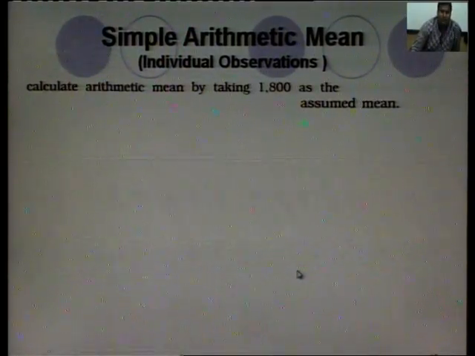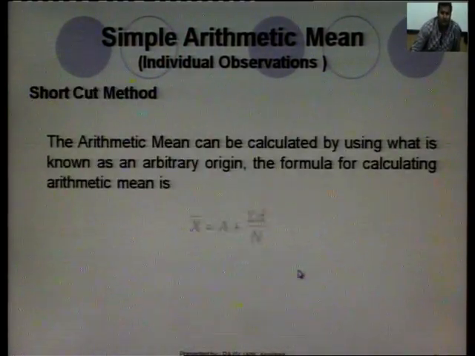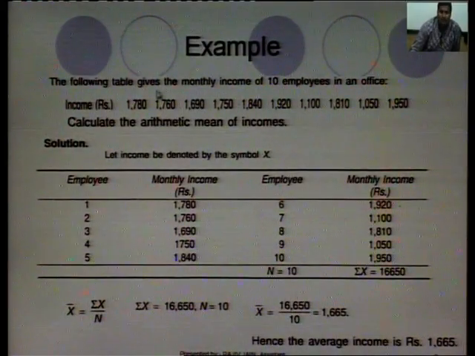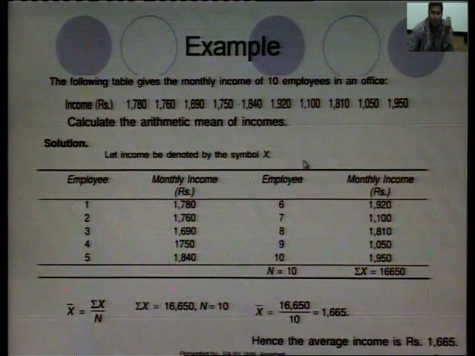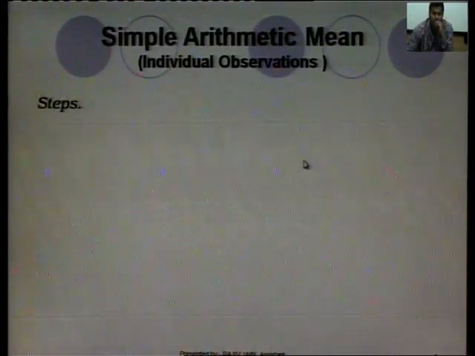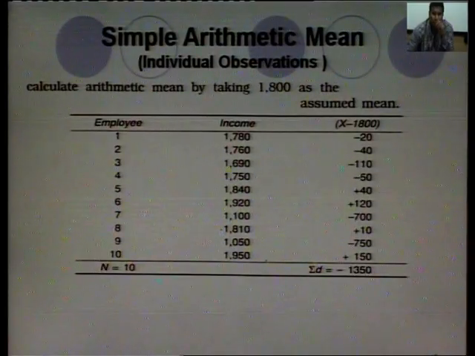What was given in the previous example? See here, incomes are there varying from 1780 to 10950. We had to do the sum by the calculator, okay? But using this method, what will we do here? We take 1800, which is approximately a value in between. We take 1800 as the assumed mean.